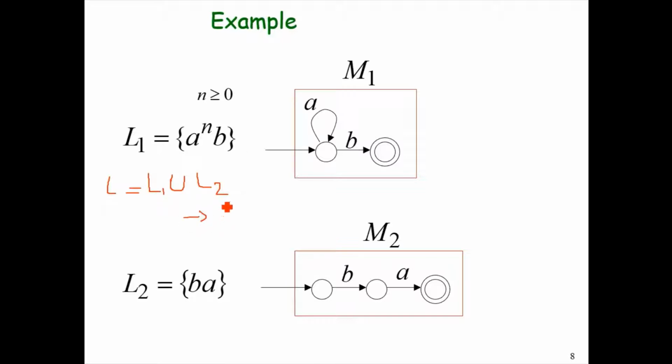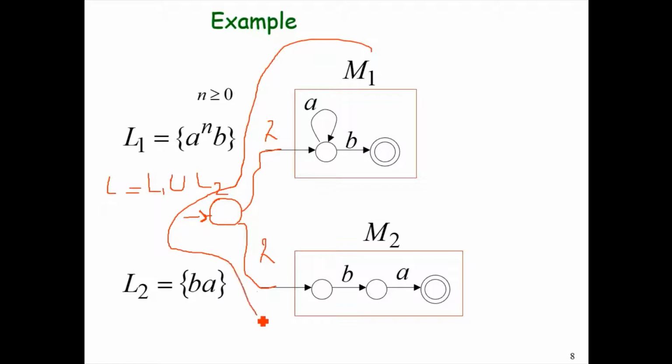To construct the union of L1 and L2, we just have to introduce a new initial state and then map towards the initial states of M1 and M2 with lambda or epsilon transitions. This newly constructed machine is now the union of M1 and M2 and would accept the union of languages L1 and L2, and this language is also a regular language.